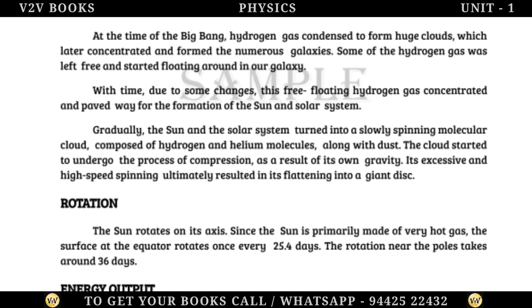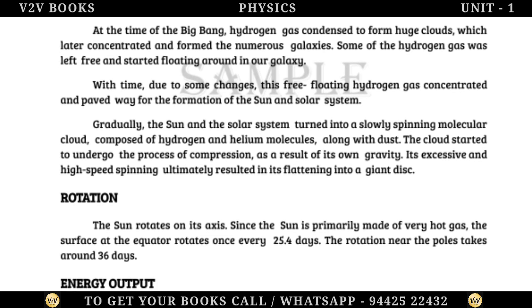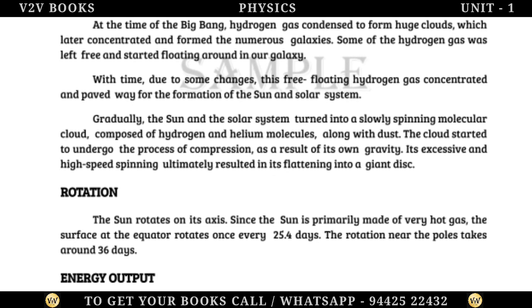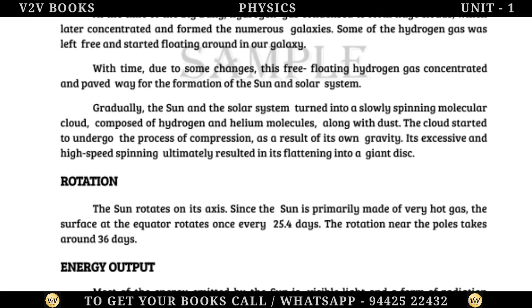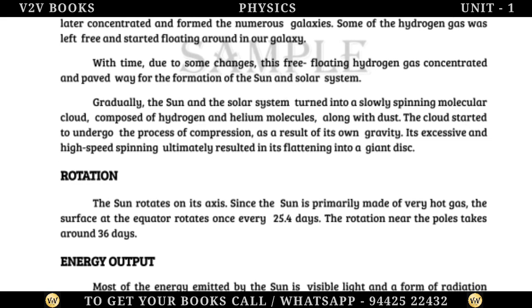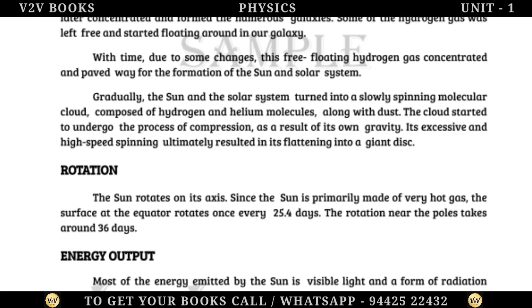The cloud started to undergo the process of compression as a result of its own gravity. Its excessive and high-speed spinning ultimately resulted in its flattening into a giant disk.